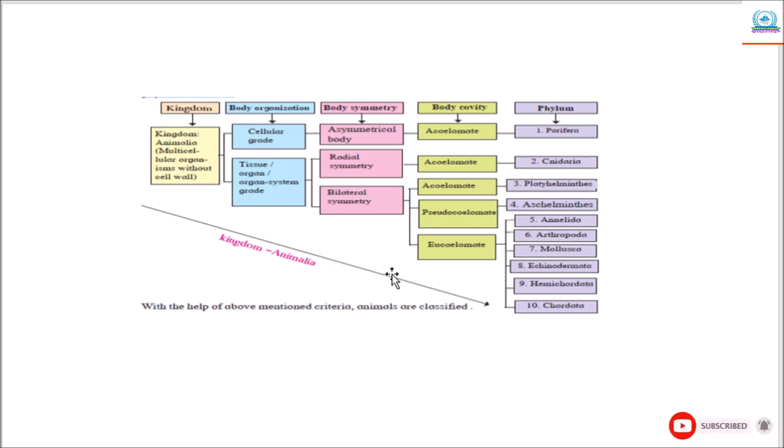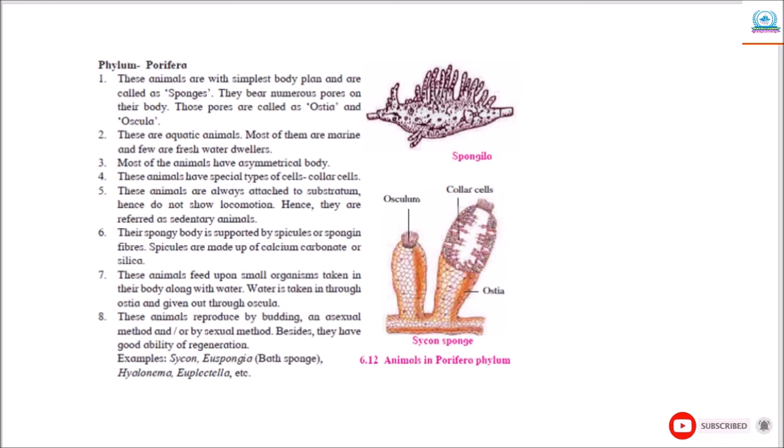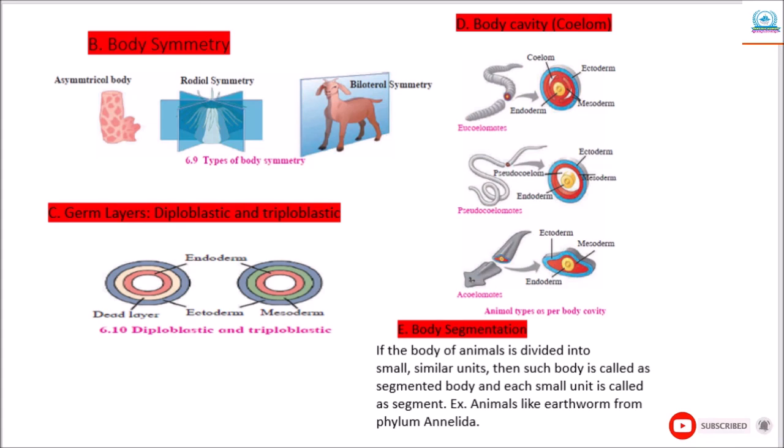So this is all about kingdom Animalia. This chart helps you to understand what exactly you are going to study in this lesson. Next, these are the phyla. So one by one we will study about these phyla in the next video.